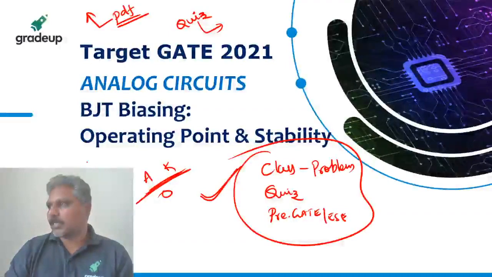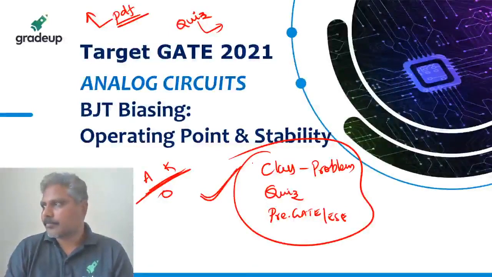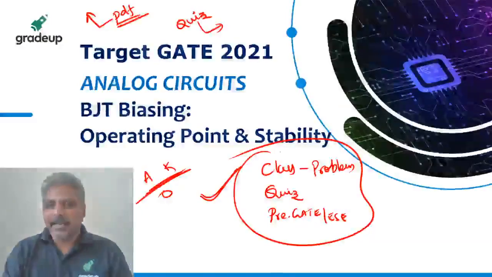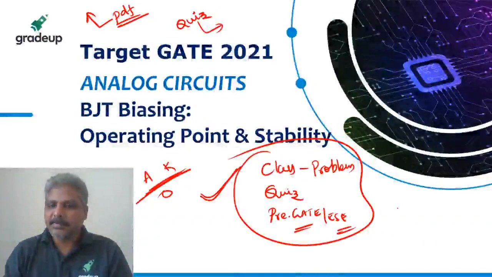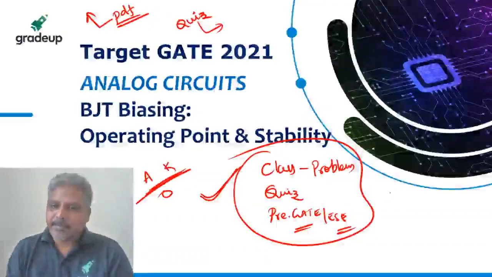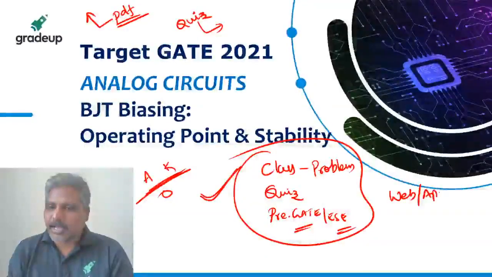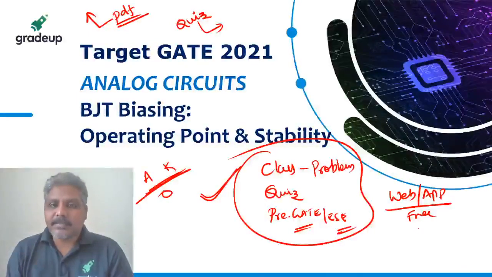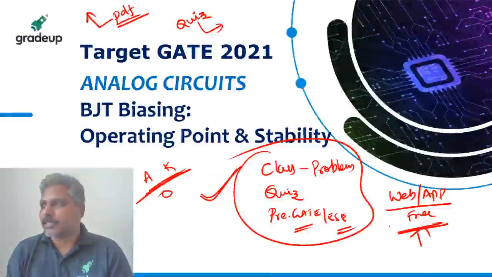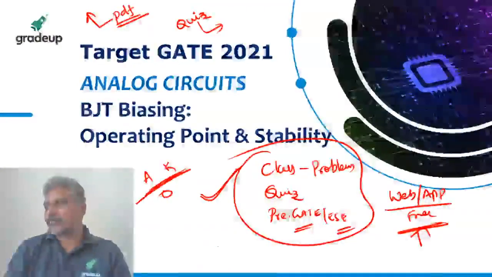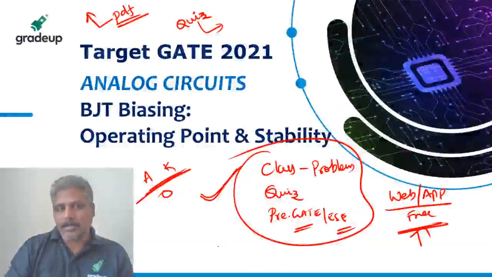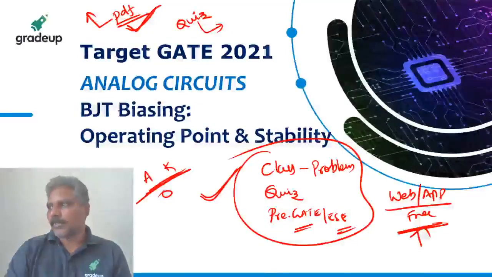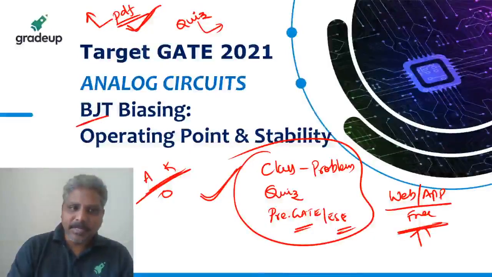Okay, Mugundan is saying after 6 o'clock. Chowkedar, GATE previous questions and ESE previous questions are available on the GradeUp website. They are available on the website and also on the app. It is free for everybody. You just go to previous questions and select your branch of engineering. You will get all the questions. Many people are saying that the PDF is available. Please check, others. BJT PDF is available. People are saying, please check it.